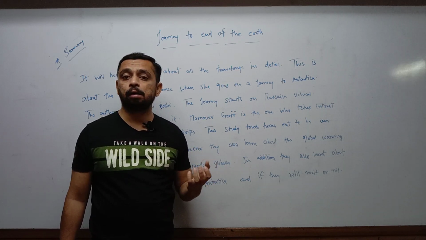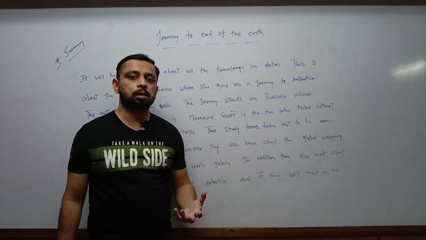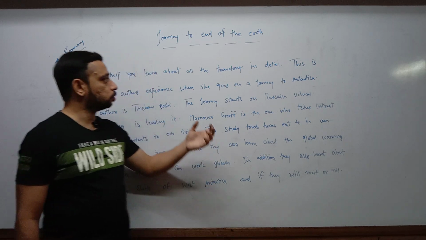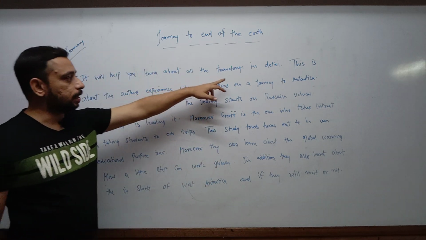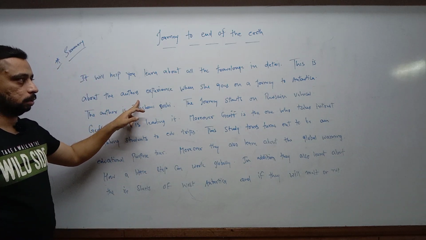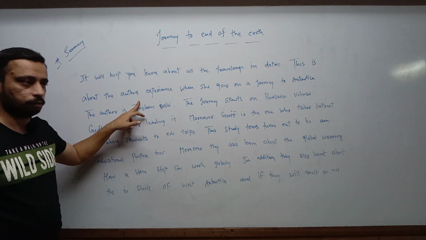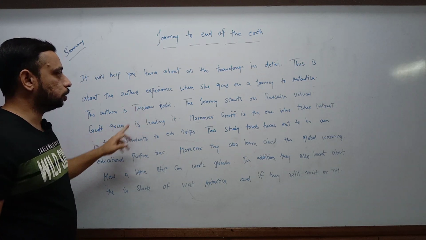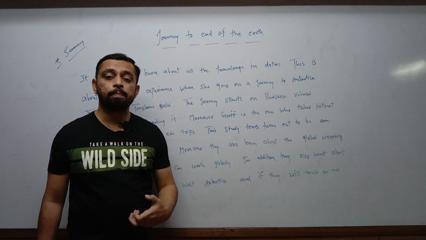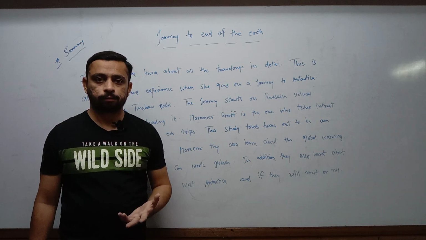We see and learn a lot of new things when we are outside, when we are traveling, right? So here in this chapter also the writer describes many things. So that is known as a travelogue. In detail, this is about the author's experience, which the author experienced by himself when she goes on a journey to Antarctica. Right? That is the end of the earth.